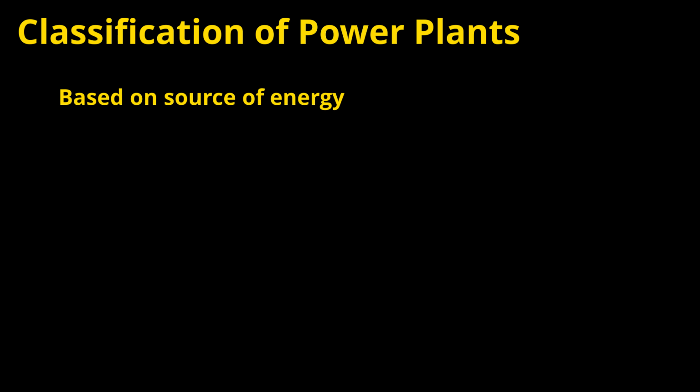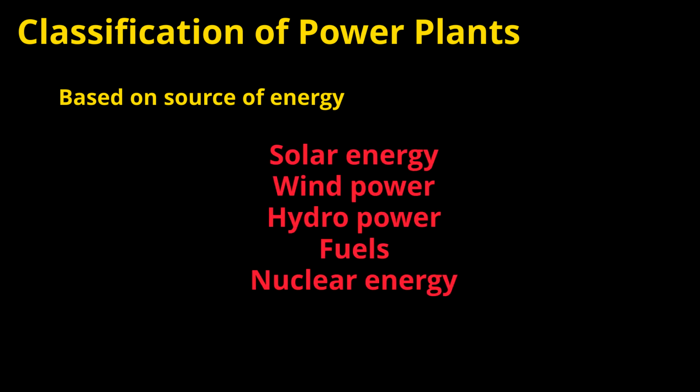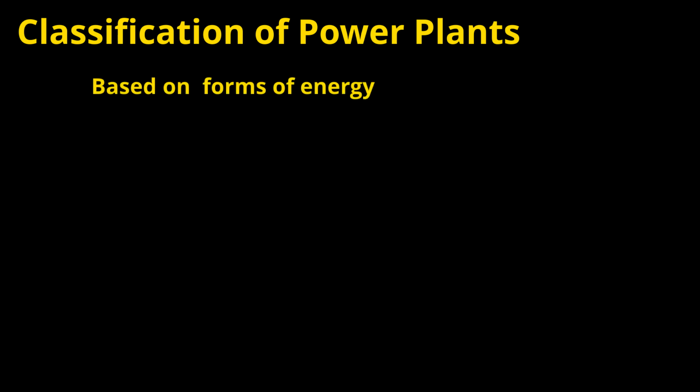In overall, based on source of energy, power plants are classified as solar energy, wind power, hydropower, fuels, and nuclear energy. And our next topic is classification of power plants based on different forms of energy. These topics will be relatively the same, so I will just give you the outline for this type. Based on forms of energy, the first topic is pressure head of the water. Using the pressure head of the water by constructing dams across the rivers, we can use this potential energy to generate electricity.